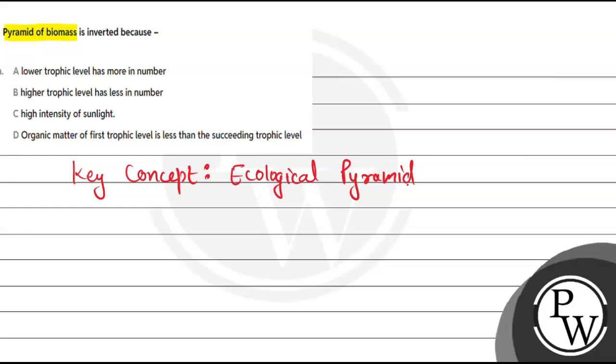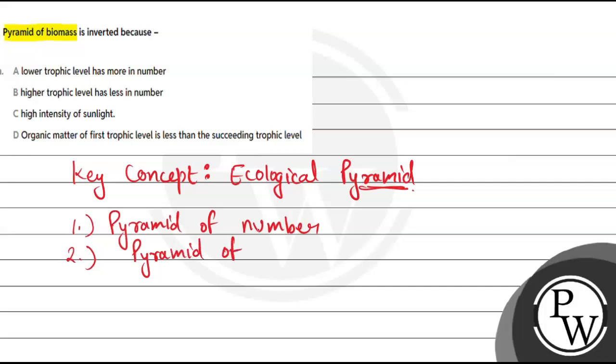Pyramid is a graphical representation in the case of ecological pyramids, जहाँ पे हम अलग अलग concepts को we are going to present them in the form of a graph or in the form of a pyramid itself. कितने टाइप हो सकते हैं ecological pyramids के? So there can be pyramid of number, second will be pyramid of biomass, and third will be pyramid of energy.